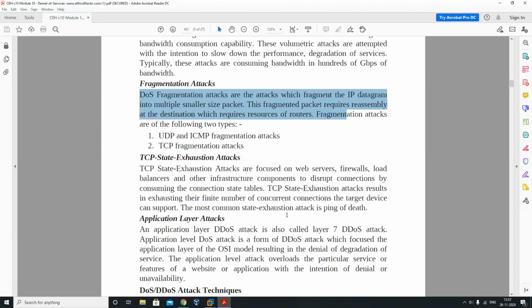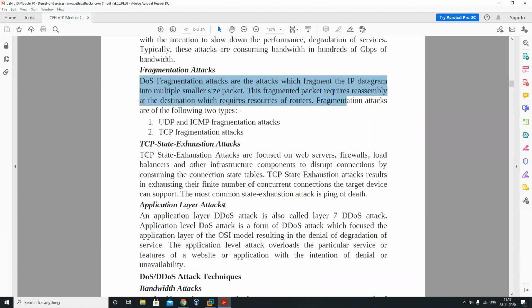Think about it, if a DoS attack has been completed, there will be a lot of activity according to the OSI model, because we are basically attacking the application, but how is it going to flow in the back end of the OSI model. See, TCP state exhaustion attack. TCP state exhaustion attacks are focused on web servers, firewalls, load balancers and infrastructure components to disrupt connections by consuming the connection state tables. TCP state exhaustion attacks result in exhausting the finite number of concurrent connections the target devices can support.